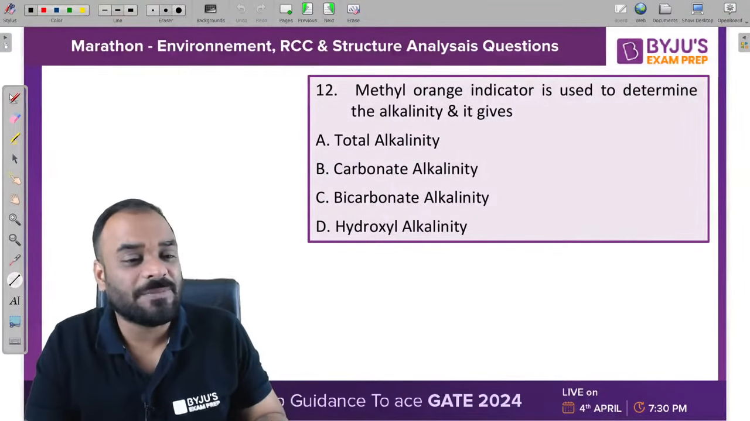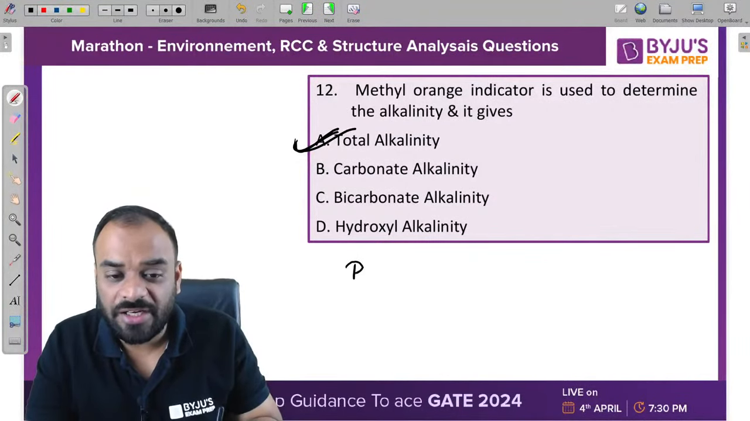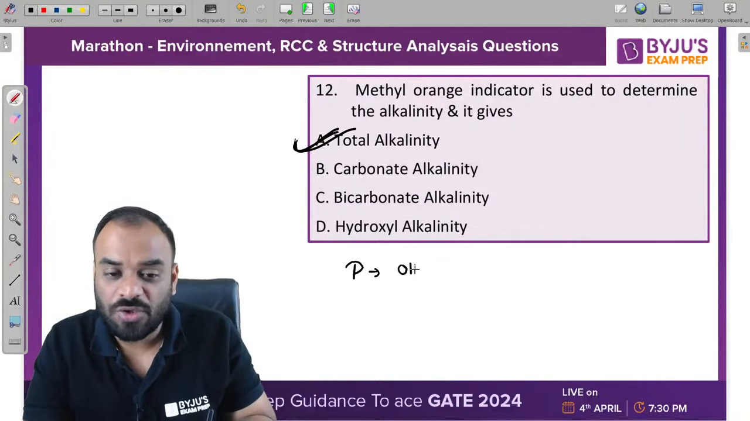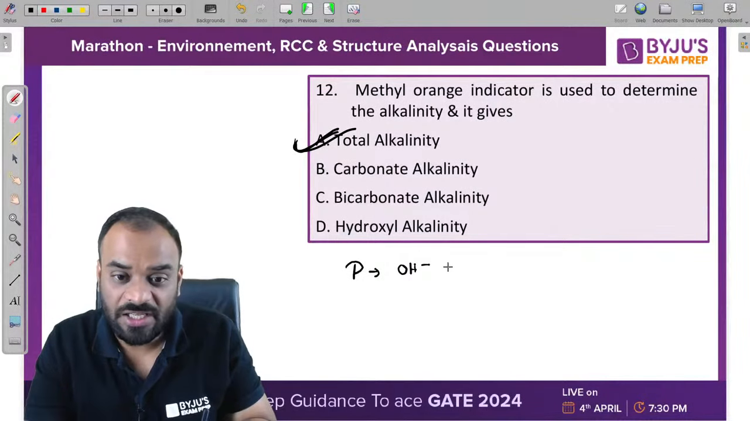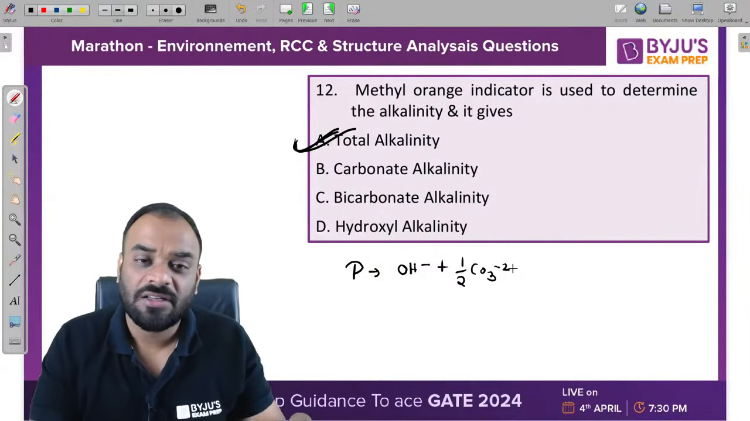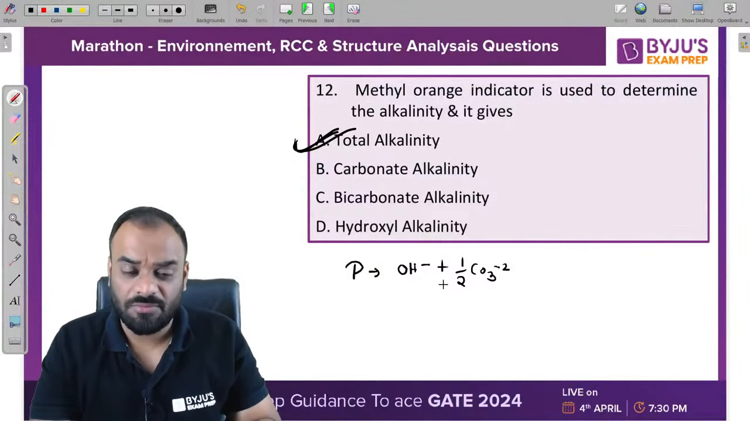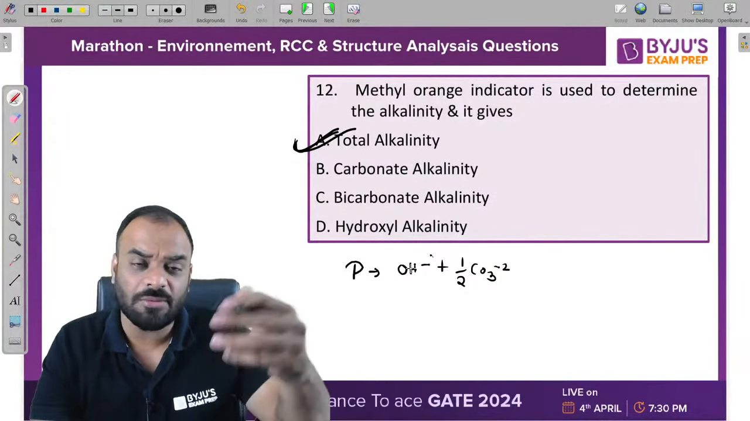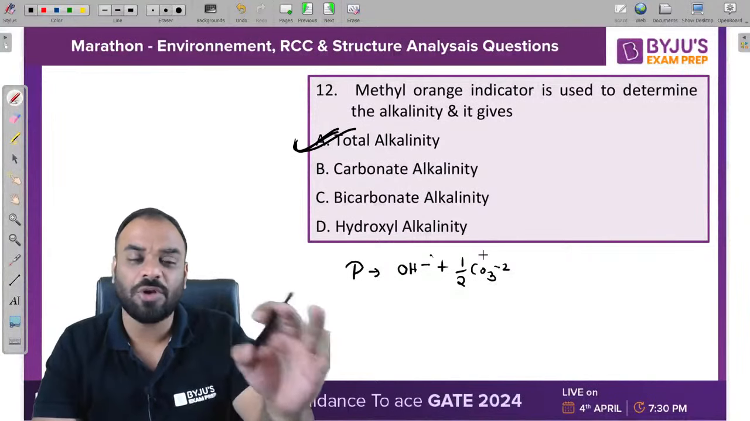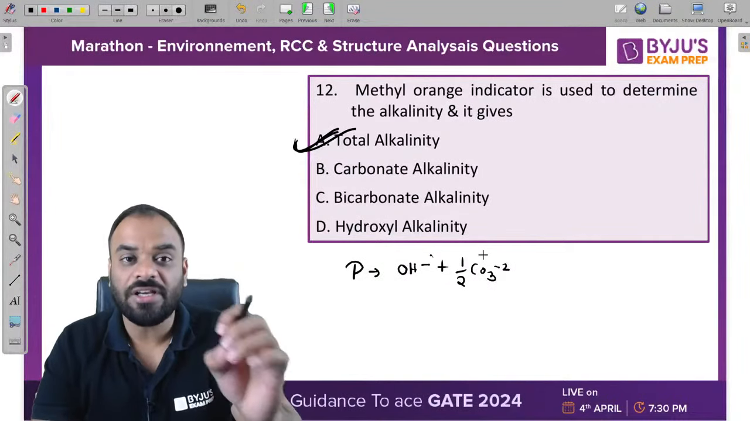So guys, the correct answer is basically A. It should be total alkalinity. Let me explain it. If we talk about the phenolphthalein alkalinity, which is to be measured by using phenolphthalein indicator, there are basically two portions. One is OH negative ion, which is hydroxyl alkalinity, plus half of CO3 2 negative ion, which you can say are carbonate ions. These two types of alkalinity may get removed 100% and this alkalinity may get converted into the bicarbonate ion. So we can say that phenolphthalein alkalinity is related to the hydroxyl and carbonate alkalinity, right?